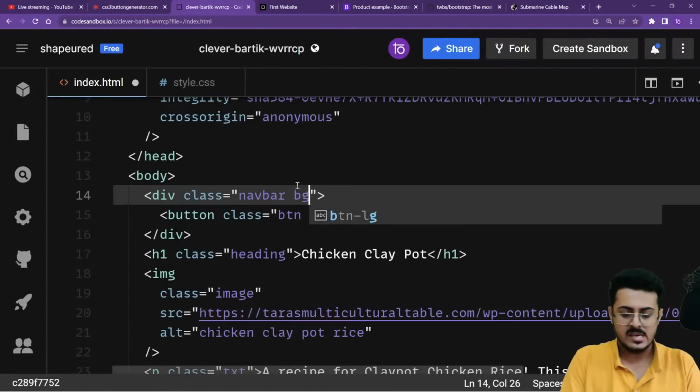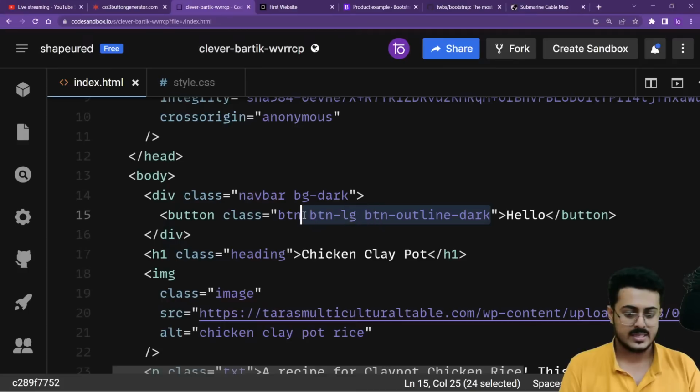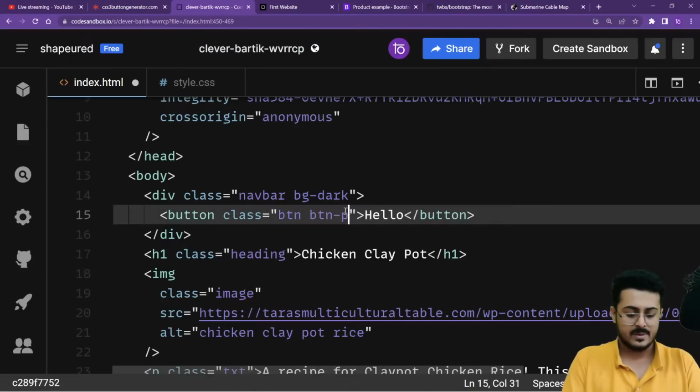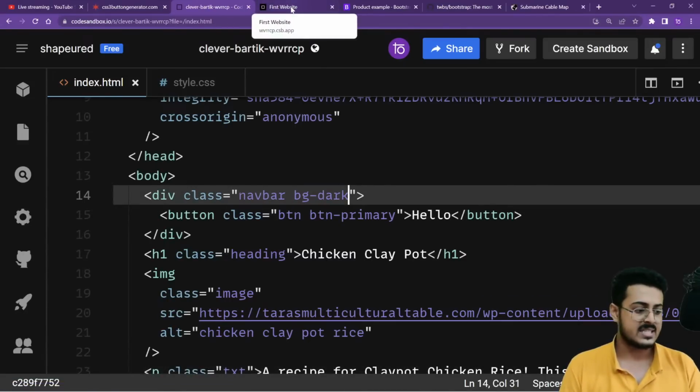So BG, background color, we want to change it to dark. Okay, so we are changing the background color of the nav bar to dark itself, and we are changing the button to, let's say, BTN primary, so that it is visible as well. So navbar background color as dark, we are putting it up from right over here. Saving this, we are going back to our